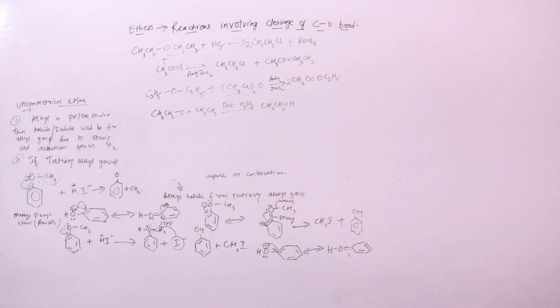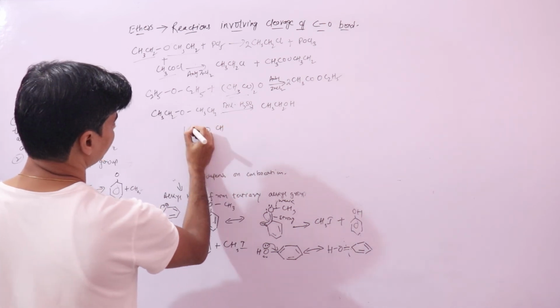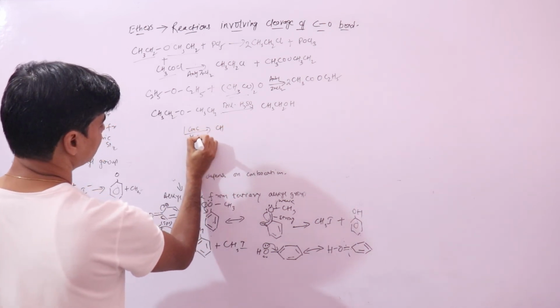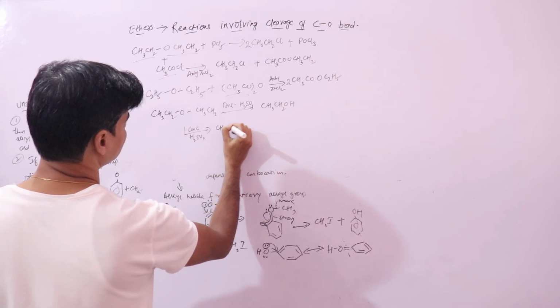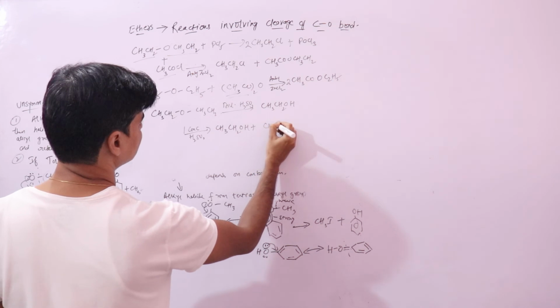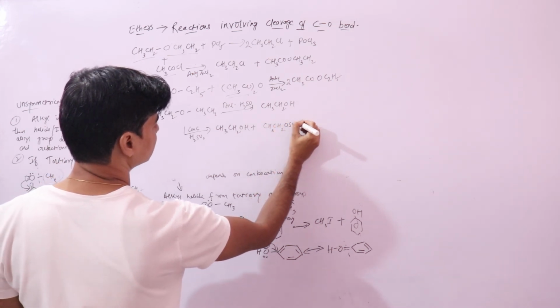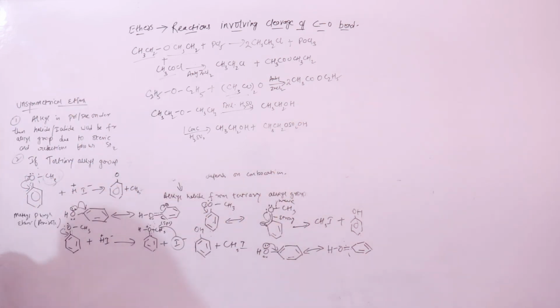Now if you have concentrated sulfuric acid, the product would be different. With concentrated sulfuric acid, it would be alcohol and alkyl hydrogen sulfate: CH3CH2OH plus CH3CH2OSO2OH, alkyl hydrogen sulfate.